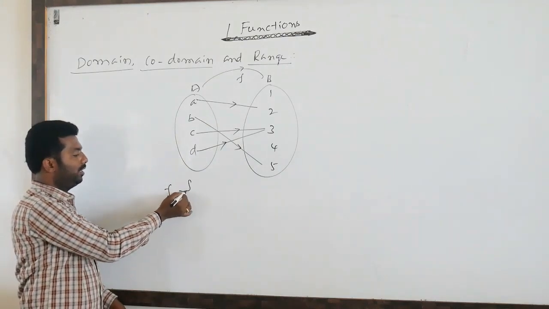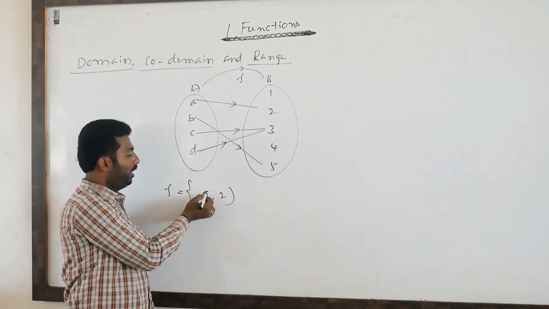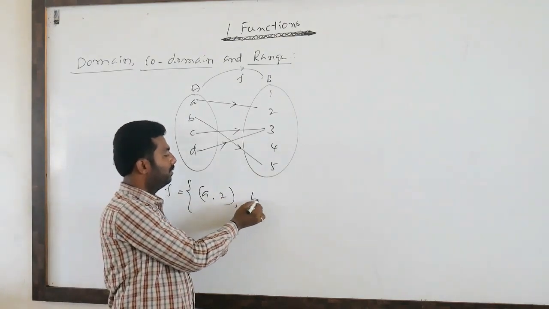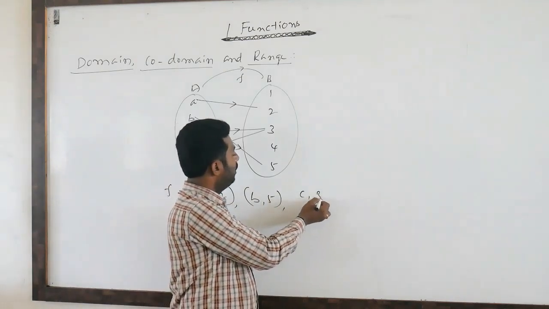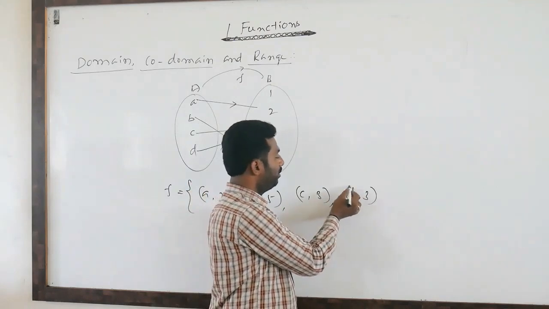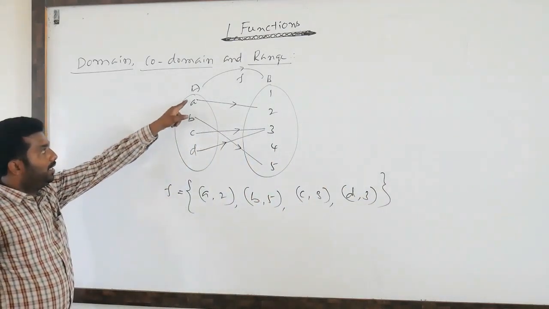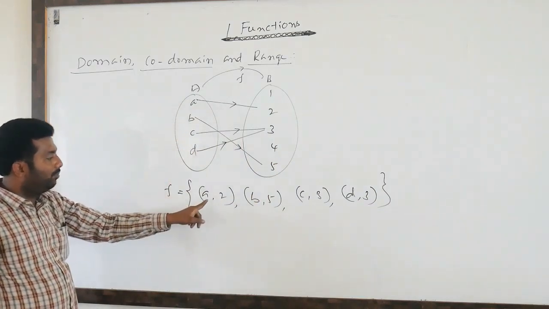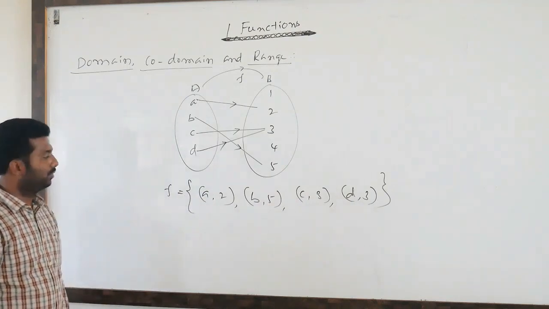See here, f equal to A comma 2, B comma 5, C comma 3, D comma 3. If you observe, all the elements of capital A appear as the first component in this ordered pair.